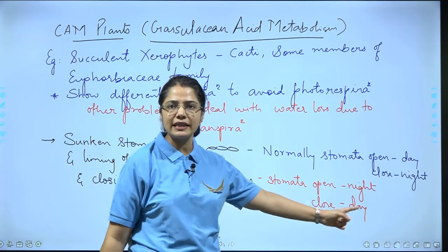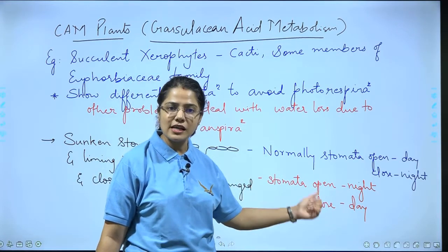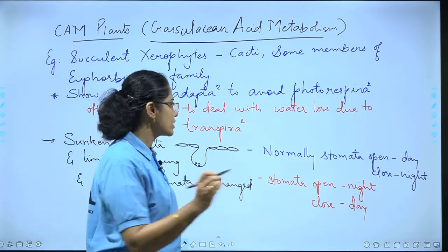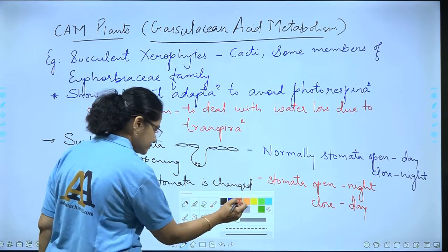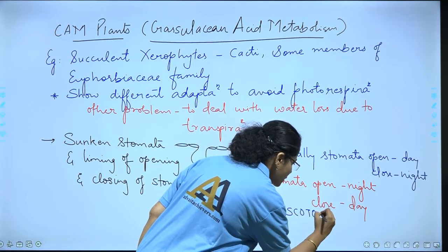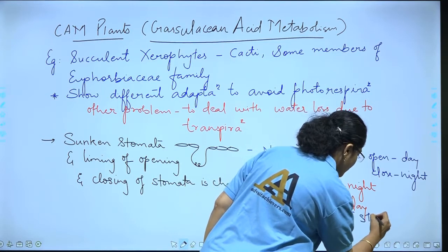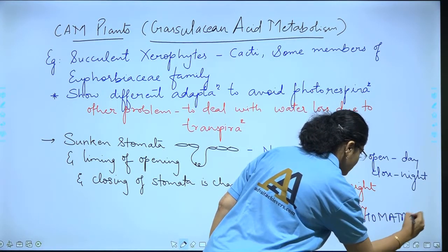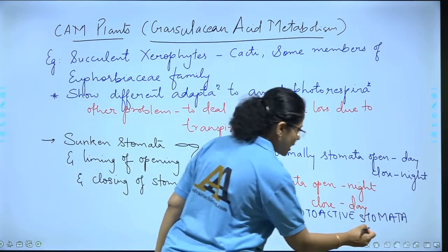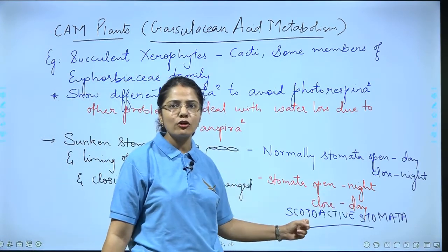Such stomata are called scotoactive stomata. This you have to remember. So they have sunken stomata, and the sunken stomata are scotoactive. Scotoactive means open during night, close during day.